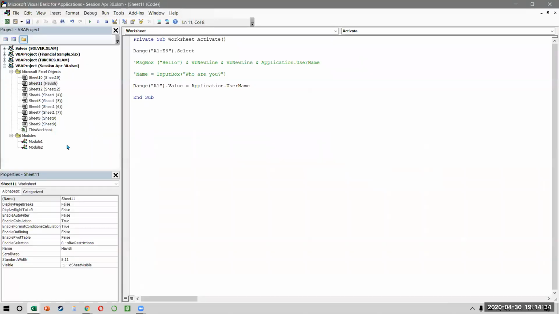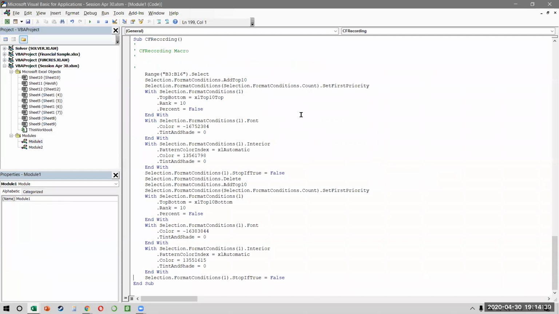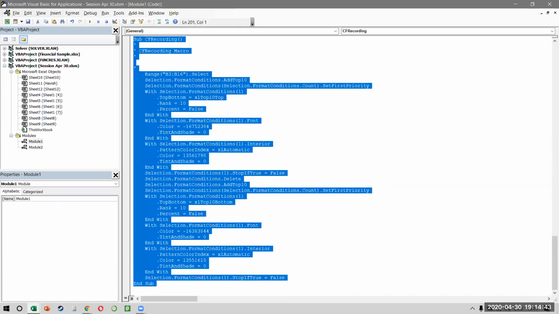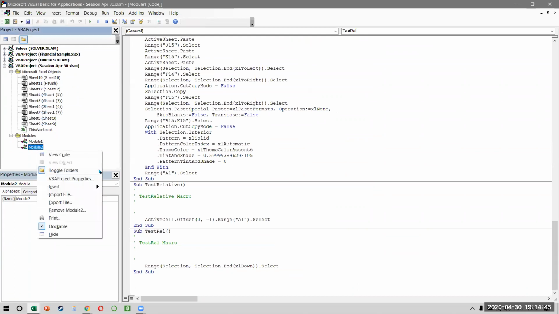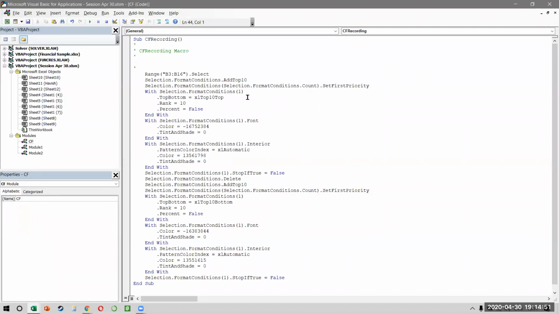If I go to my code window, you will see we have a CF recording that looks like this. I will put it in a new module, insert module, and I'll call this CF because this is my conditional formatting. Okay, let's break this down into different pieces.